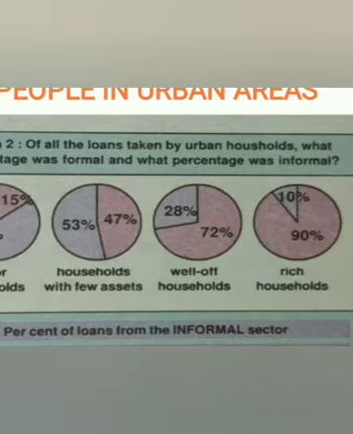So in this first pie chart, poor households, 85% of the people get the loan from which sector? From the informal sector, because they come under the poor class group of people. They are in need of money to meet their essential needs. They borrow money to do business also, to do economic activities also. So they borrow the money from the informal sector. Whereas only 15% of the poor households approach the bank and get the loan.